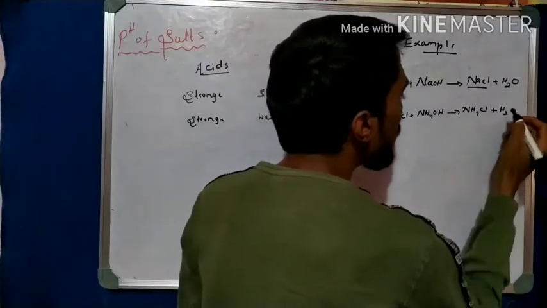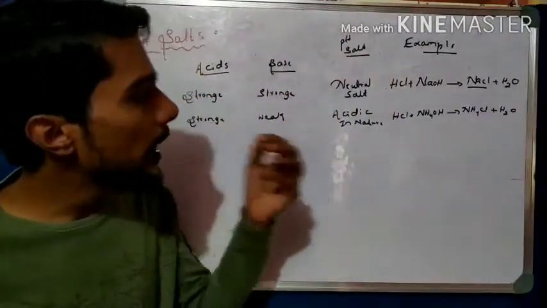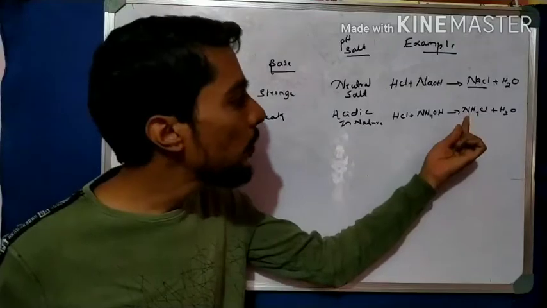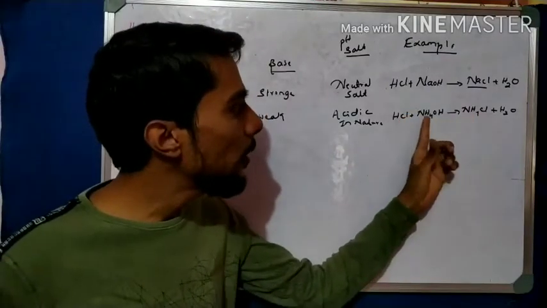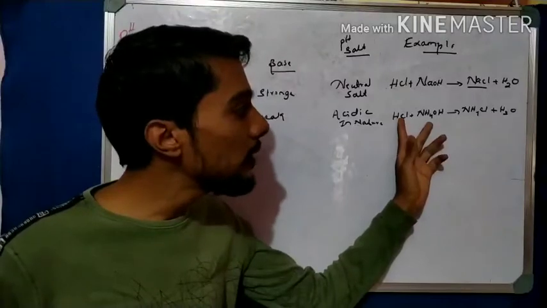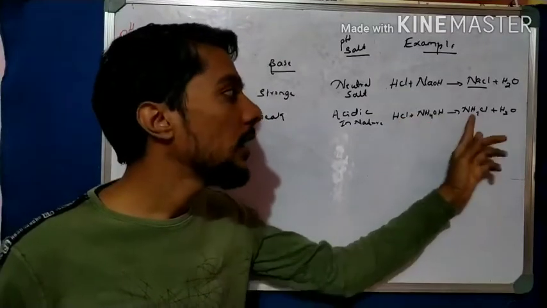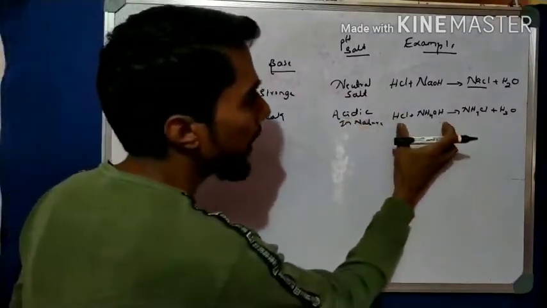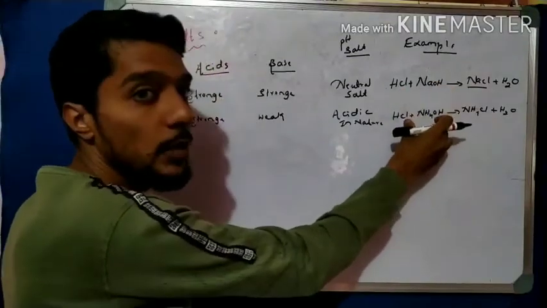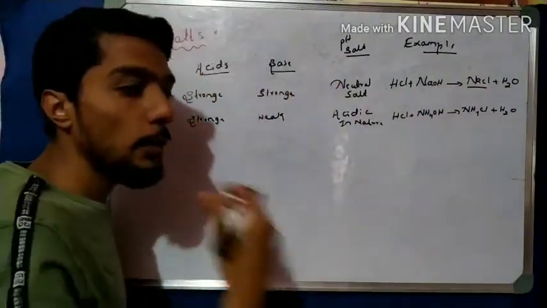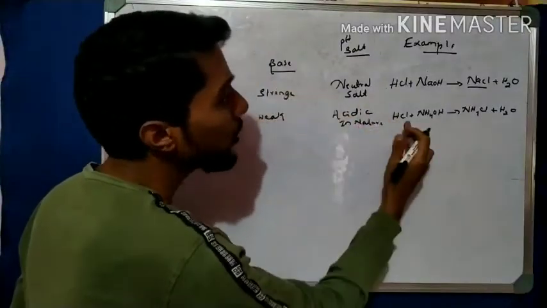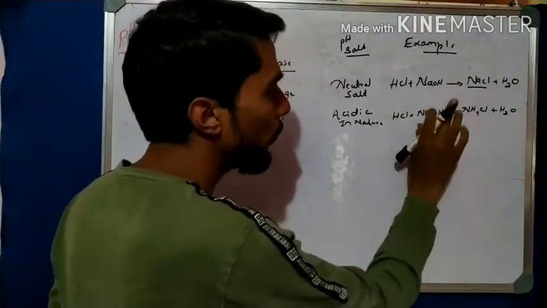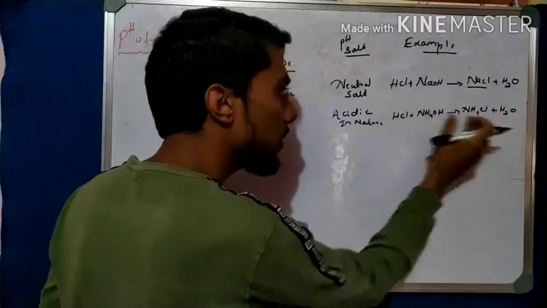The formula gives NH4Cl plus H2O. This is the examination question: what is the pH of this NH4Cl? The answer is acidic. How do we find that? Observe that the acid is given and the base is given: strong acid, weak base. The acid is strong, so NH4Cl is acidic in nature. That is the method. You have to remember the reactants. Understanding the reactants is very important. You have to be able to tell which is strong and which is weak, so practice it. HCl is a strong acid and NH4OH is a weak base, so the strong acid means there is acidity.